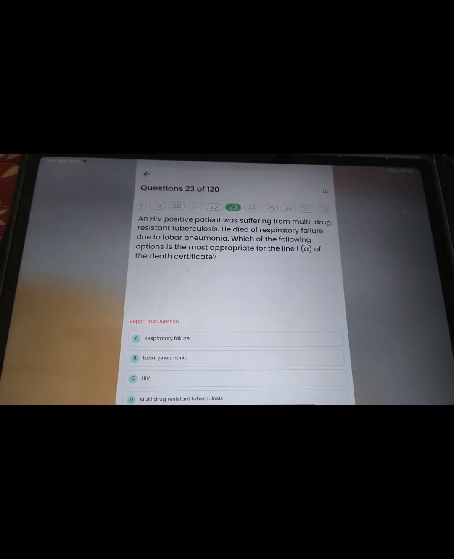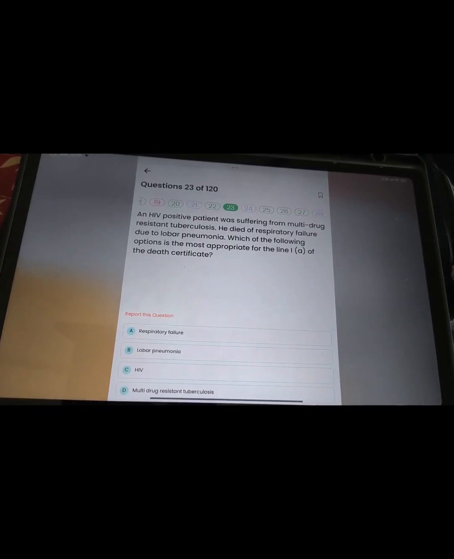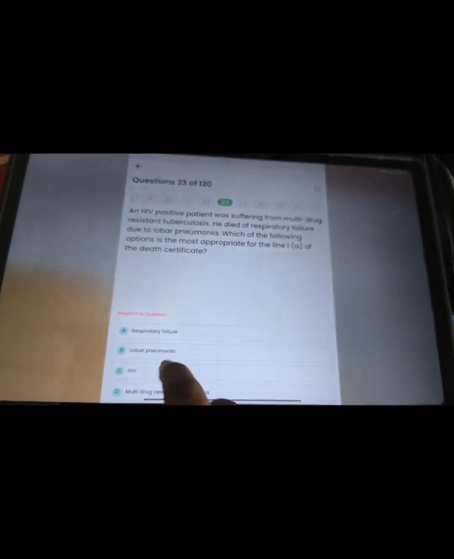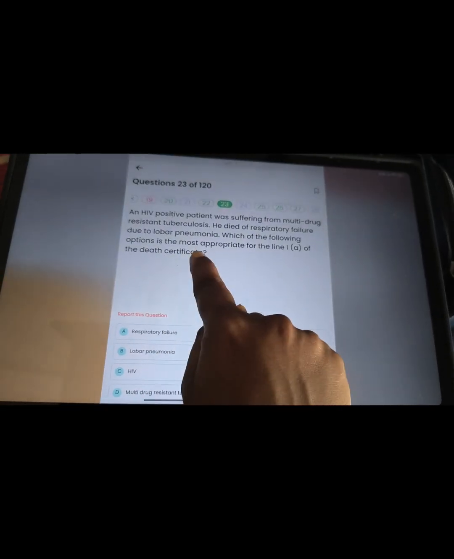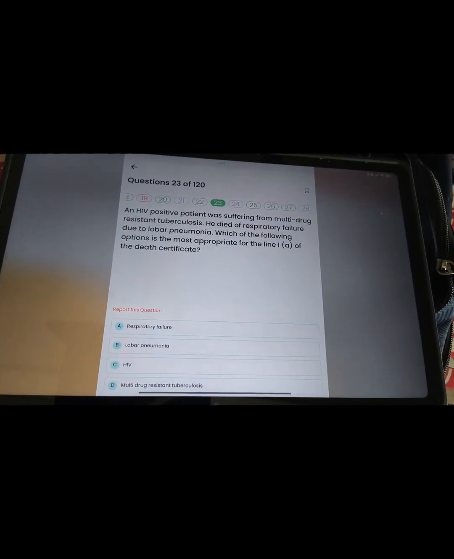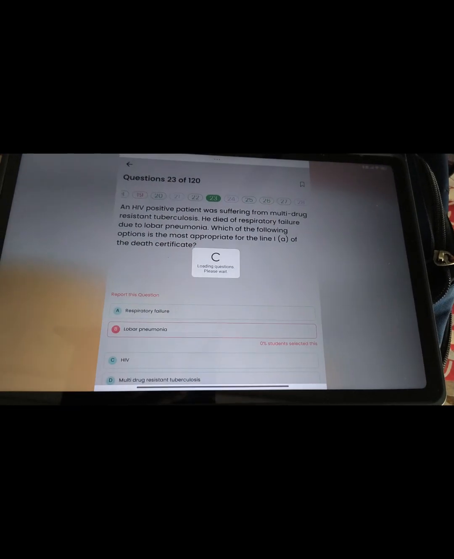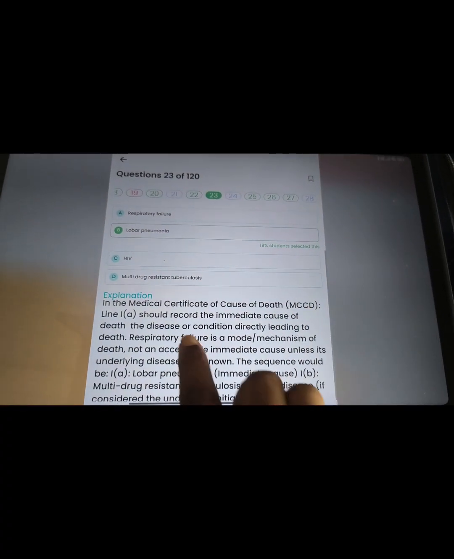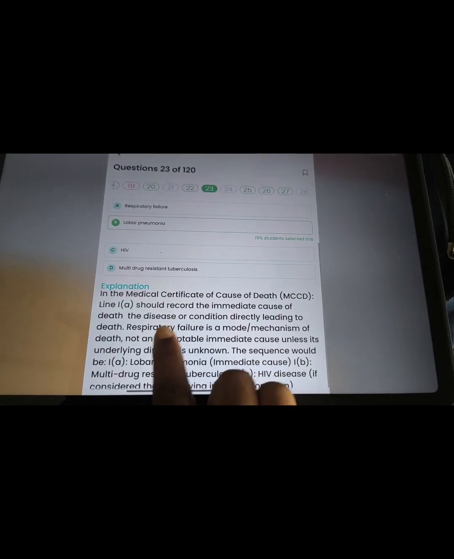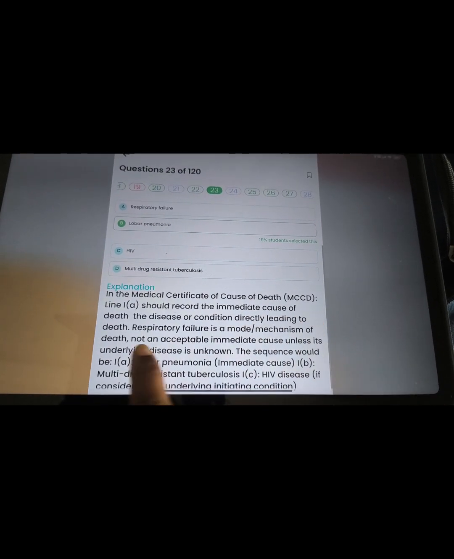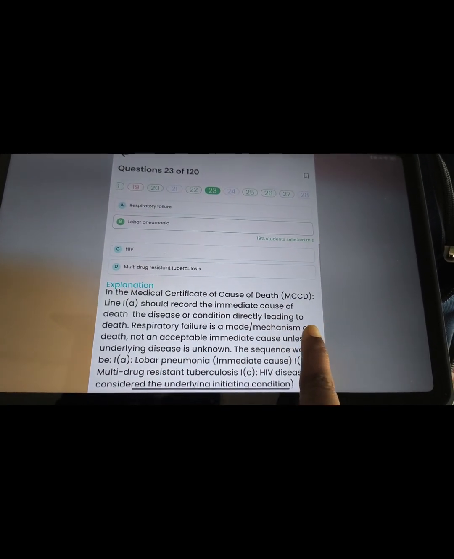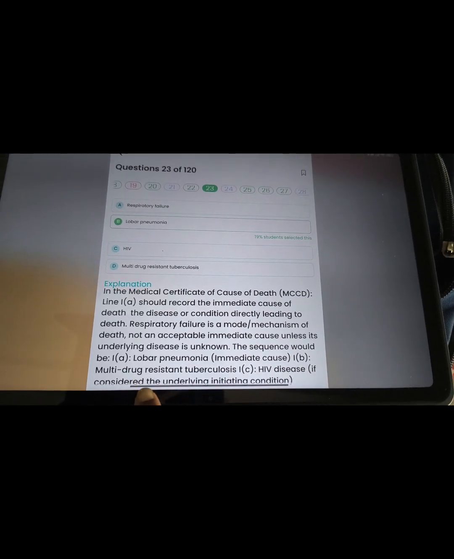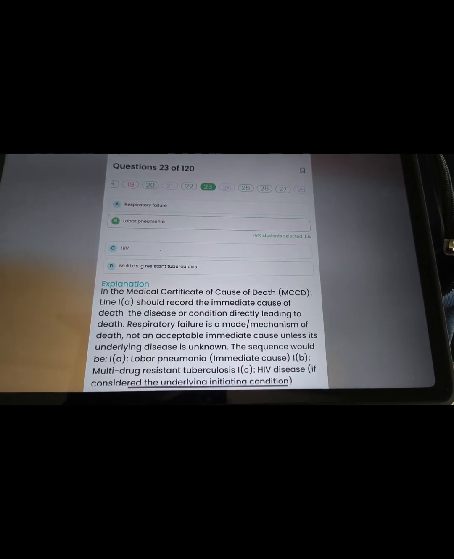Then a case of a respiratory failure, lobar pneumonia, there will be MDR, multi-drug therapy, HIV positive is there. If we say the death certificate will be issued on the behalf of a lobar pneumonia, because lobar pneumonia record immediate cause of the death. We should always record immediate causes. Where respiratory failure is a mechanism of death, lobar pneumonia is the first sequence, then MDR, then HIV.